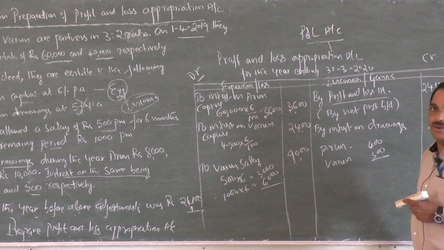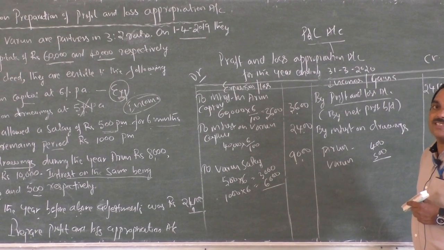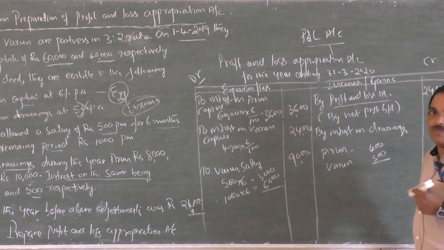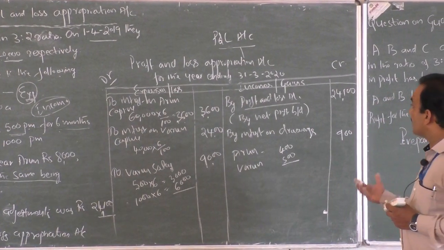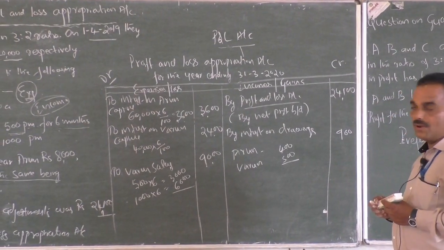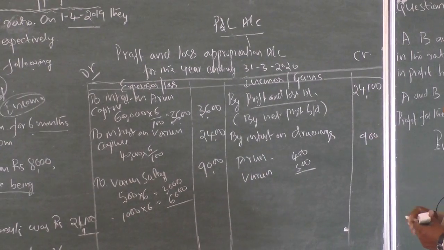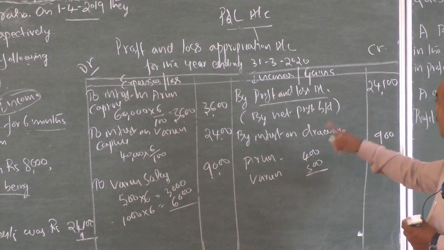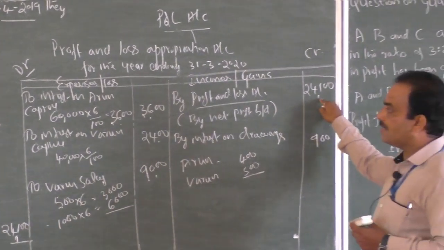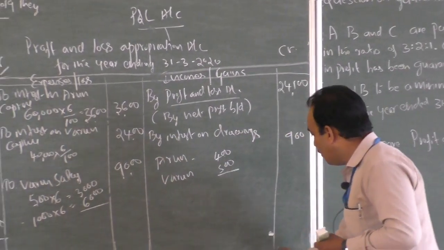loss appropriation account. What is the procedure of balancing a ledger account? You have balanced ledger accounts many times. What is the procedure? We have to glance at which side the total is more, look, which side is higher, not item, amount. See here 24,100 is there, therefore credit side total is more.